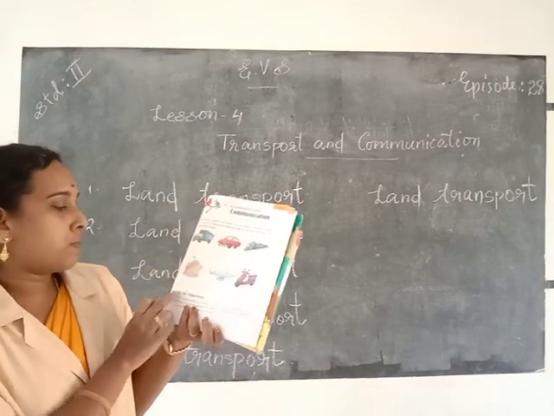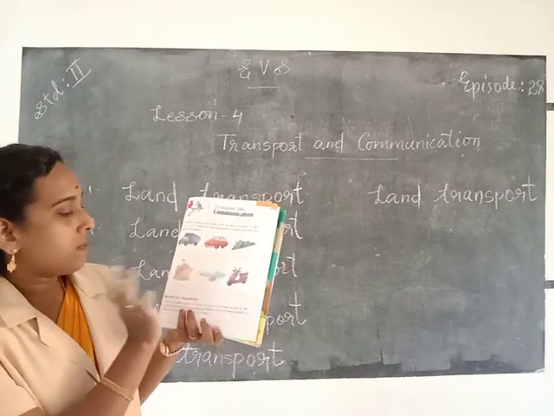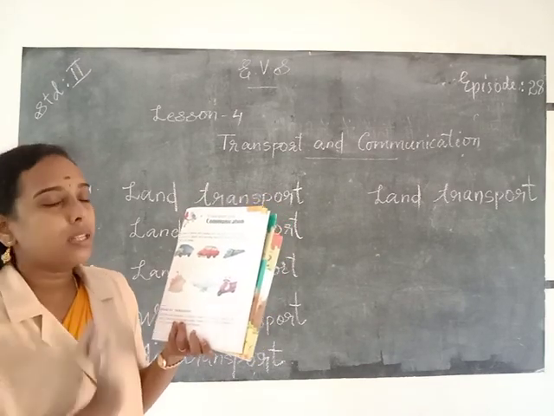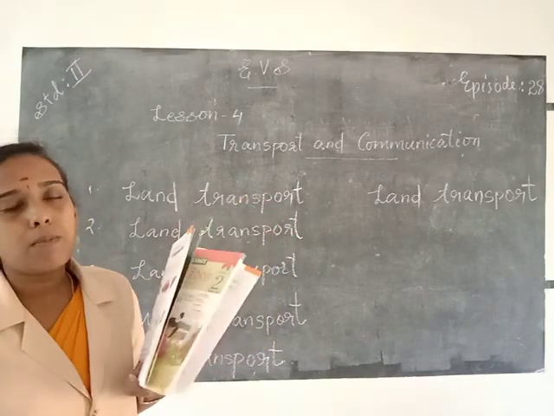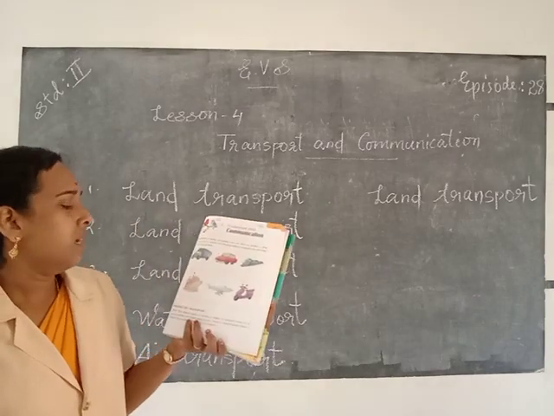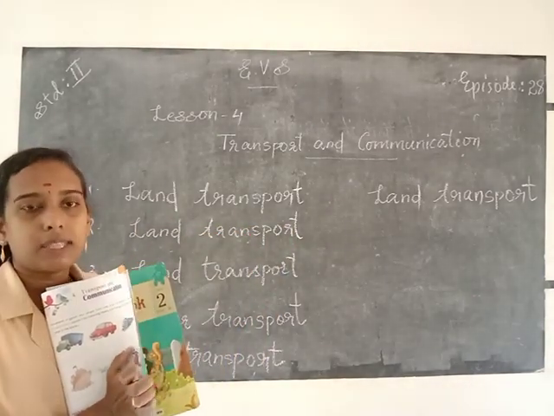Okay, so the first one, land transport, and here car is a means of land transport, and the third one is land transport. It's a ship. Ship is an example for water transport, and this one is an aeroplane. An aeroplane is the example for air transport, and this one shows scooter, and scooter is an example of land transport. So you write the answers in the given space by using your pencil, okay, and send to my WhatsApp.